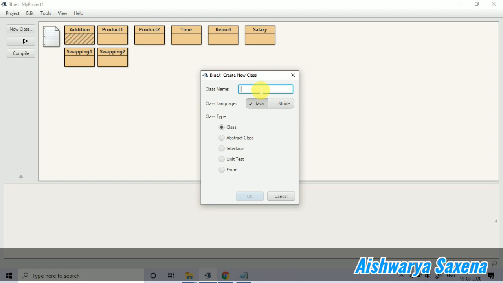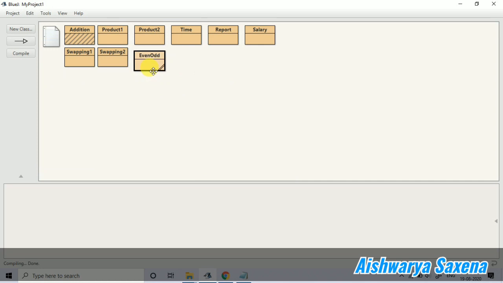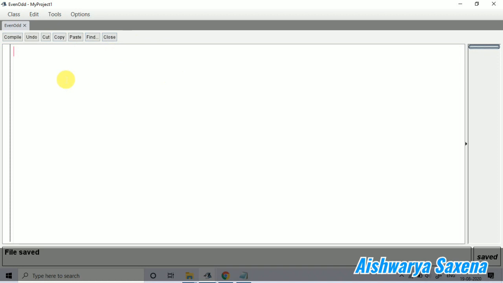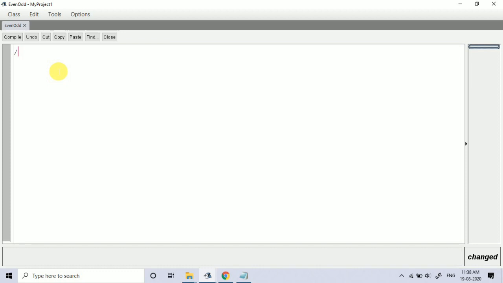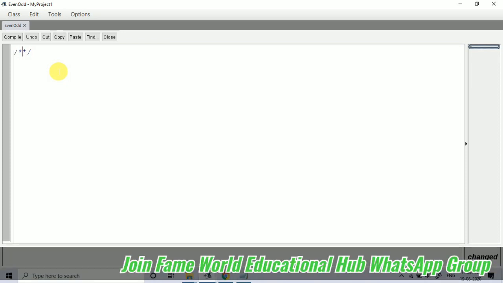So here I am going to tell you a program of even odd. Even odd is just the name of the program. I am coming towards the editor, and here I am writing the question first of all for you. Write a program to input a number and check whether it is even or odd. So this is the question. Write a program to input a number and check whether it is even or odd.